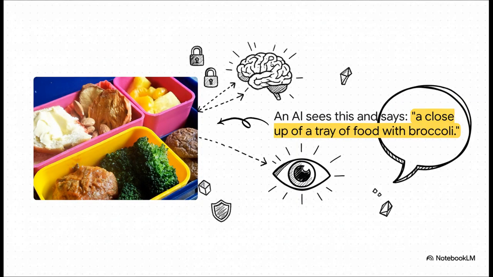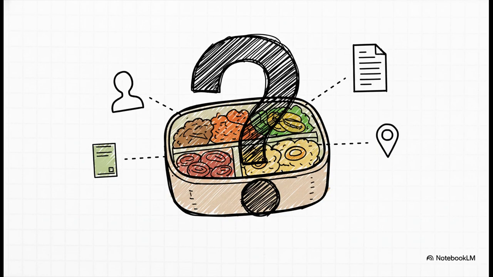So let's just start with the absolute magic of modern AI. I mean, these systems, they're called vision language models, and they can look at an image, like this bento box here, and tell you what they see with just stunning accuracy. But this incredible skill kind of hides a really critical question about our privacy.